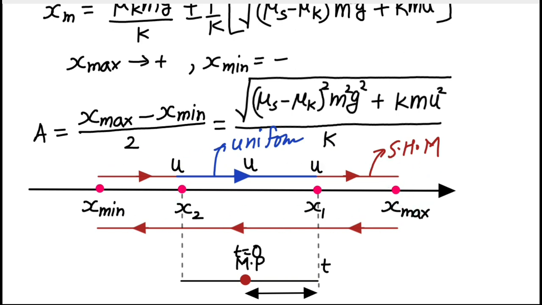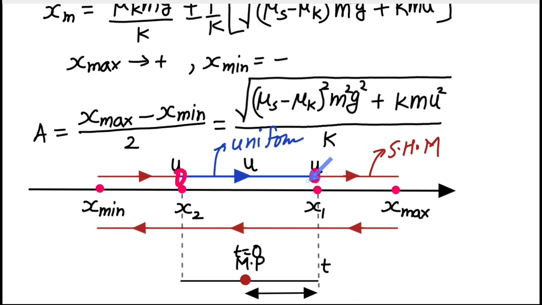So of course it is going to be a periodic motion, and for that periodic motion, if I have to determine the total time period, what I can do is just write the total time period minus the time taken by a particle performing complete simple harmonic motion to travel the distance from here to here.